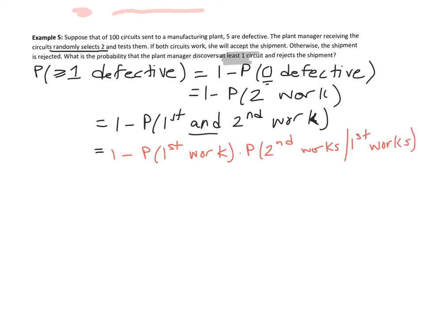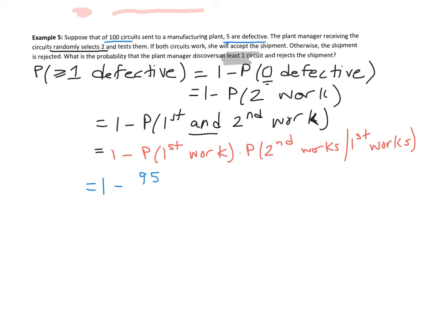All right, so let's start writing out these probabilities. So this again is the complement: 1 minus the probability that the first works. Okay, well, let's go to that first sentence. There's 100 circuits, 5 are defective. So that means how many work? Good, 95.